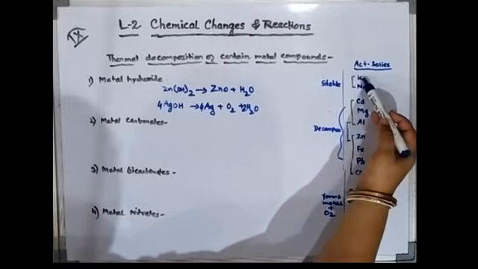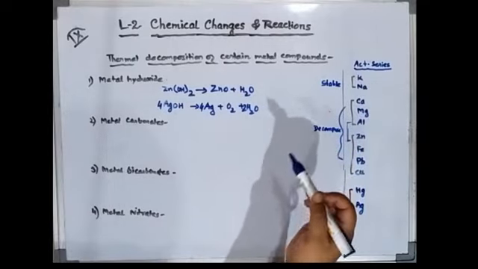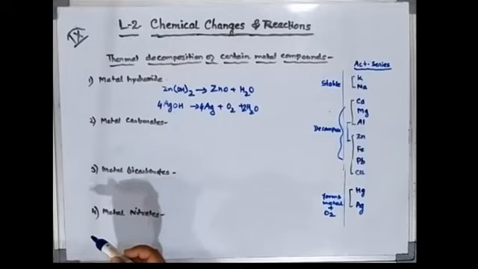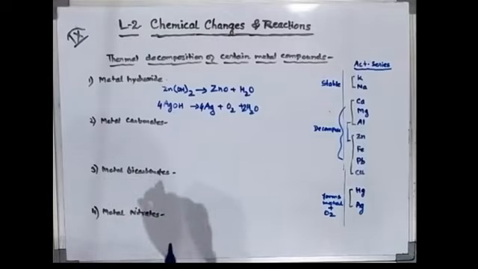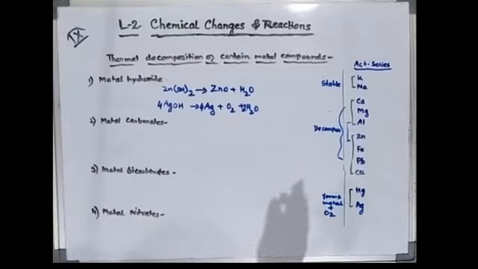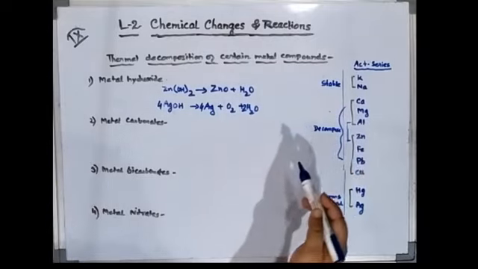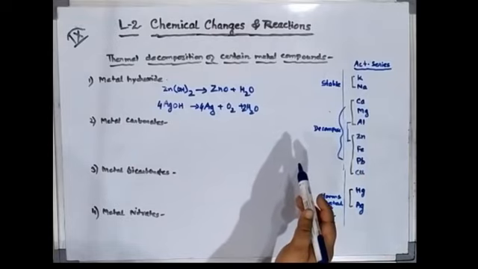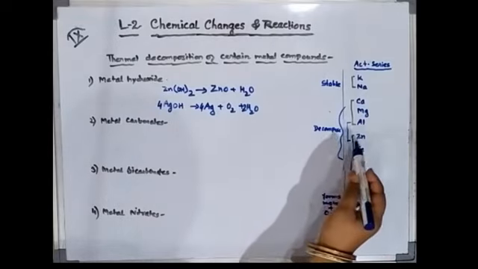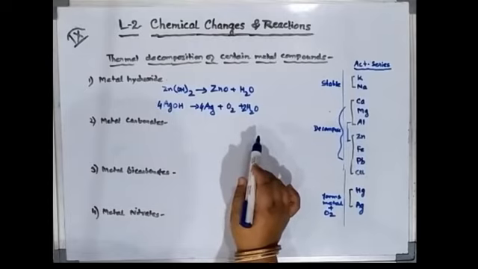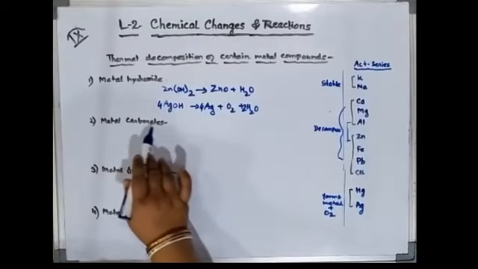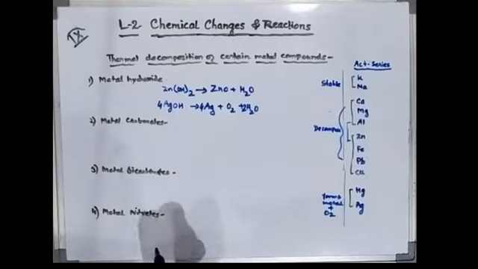Similarly, again we will refer to the activity series of metals. Potassium and sodium are very stable to heat. And one thing is there also, they are soluble in water. You know all salts of sodium and potassium are soluble in water. Now coming to the others, they decompose on heating and give the respective metal oxide, and this time which gas will be given? Carbon dioxide, since we are heating metal carbonates.